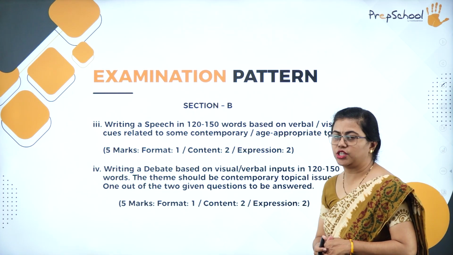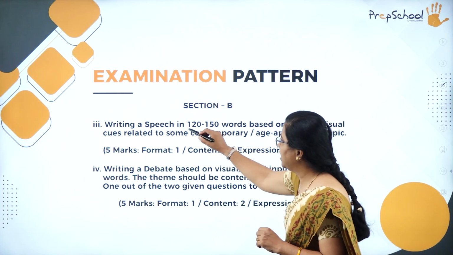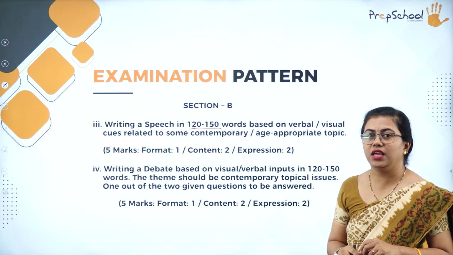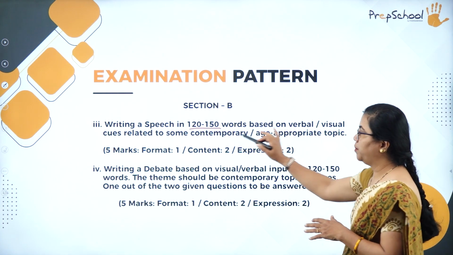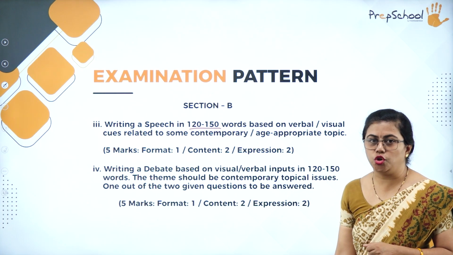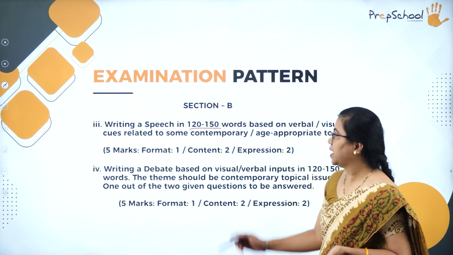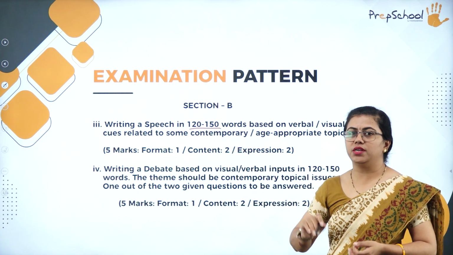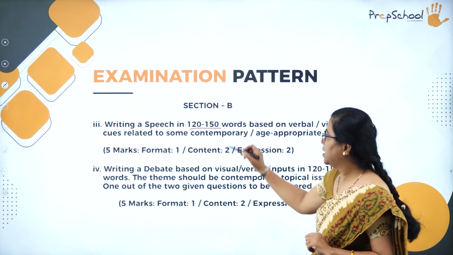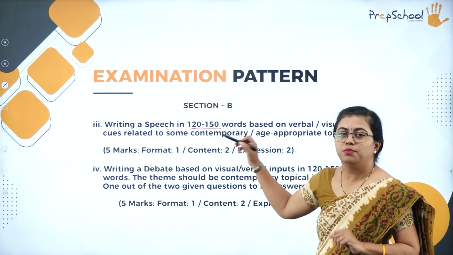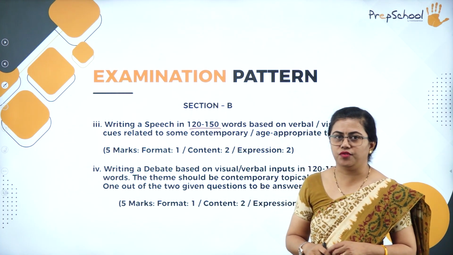6 marks. And under section B only you have this writing a speech also, which you have to write in 120 to 150 words. Okay, this will be done for this age appropriate, some contemporary topic will be given to you. You have to write a speech on that. So speech writing will be taught for you, and this you have to do in 120 to 150 words. Usually try reaching the upper word limit. Fine. That means limit your speech to 150. Please do not exceed that. It may range between 120 to 150 words.